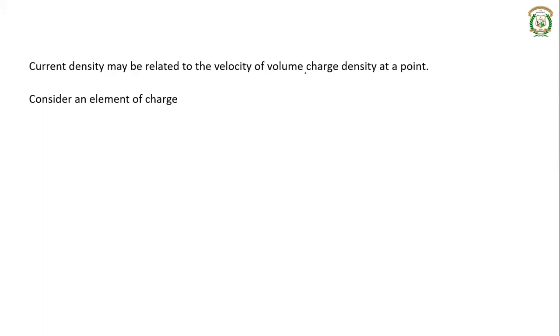Okay, velocity of the volume charge density at a particular point. So consider an element of charge that is delta q, which is actually rho v into delta v. So volume charge density is rho v, which is given by charge divided by volume. If charge is delta q and volume is delta v, rho v is delta q divided by delta v. From this we can write delta q as rho v into delta v. So is it right? Delta q is rho v into delta v.